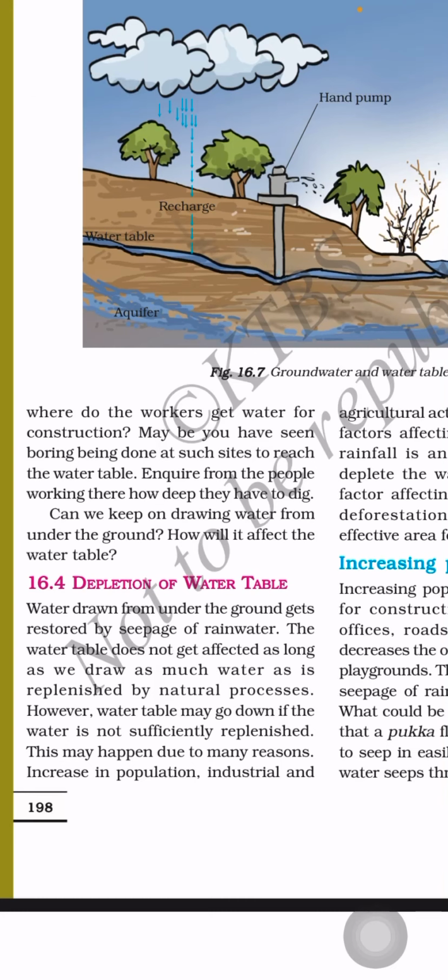Water drawn from under the ground gets restored by seepage of rainwater. Seepage of rainwater means by the charging, this rainwater will go inside the earth surface and the water table gets recharged. So they will get once again the same level. The water table does not get affected as long as we draw as much water as is replenished by natural process.